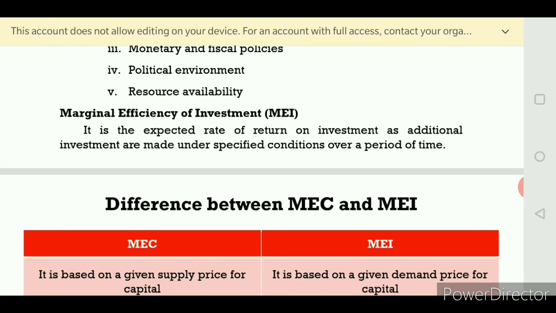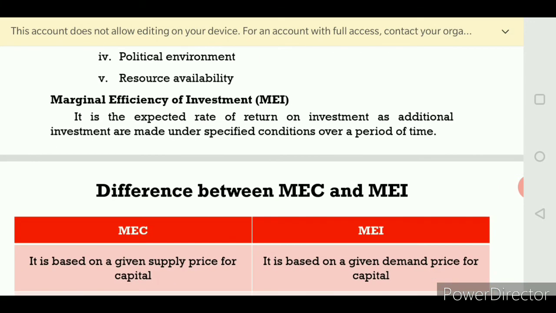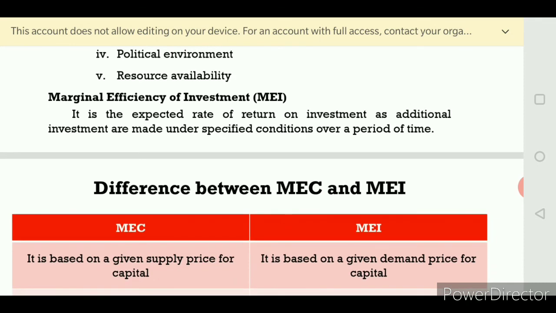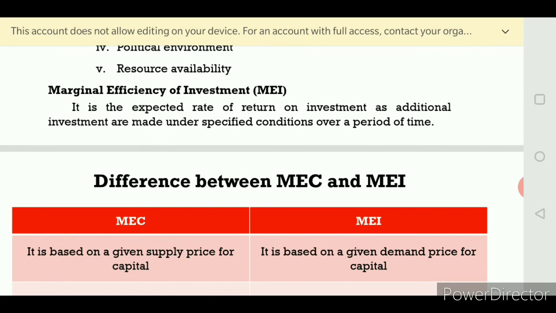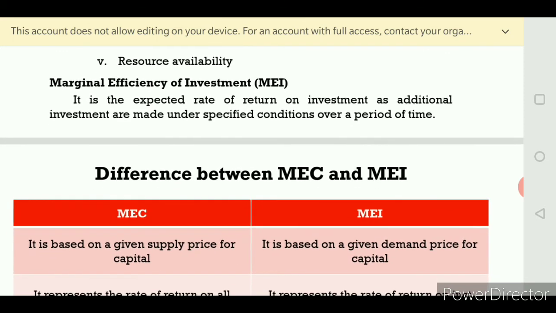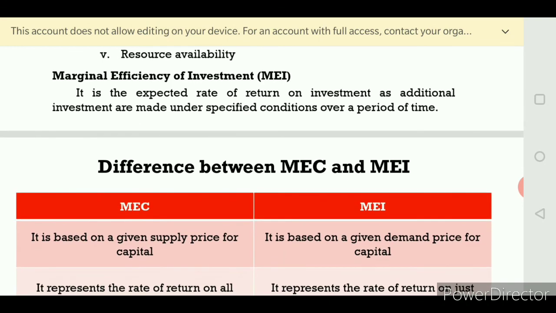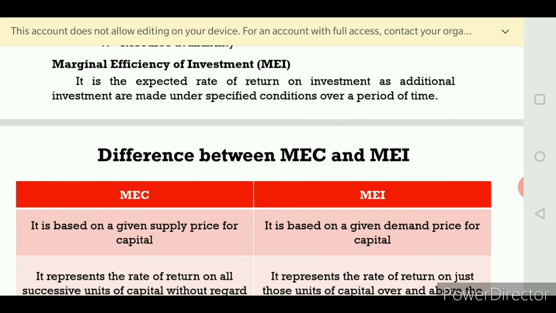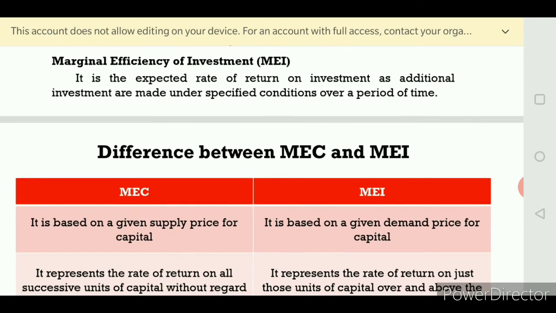Political environment: smooth running and smooth administration mean marginal efficiency of capital will be high. Resource availability: supply of labor and cheap resource availability mean automatically marginal efficiency of investment will be high. Marginal efficiency of investment is the same as this: if there is an investment, it is the expected rate of returns through that investment.